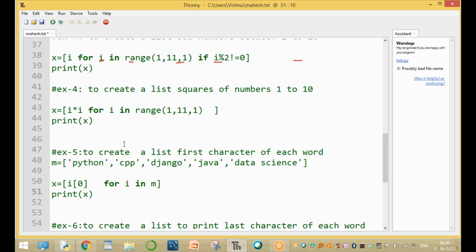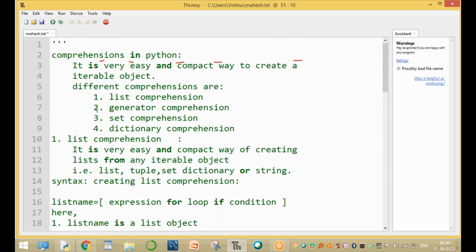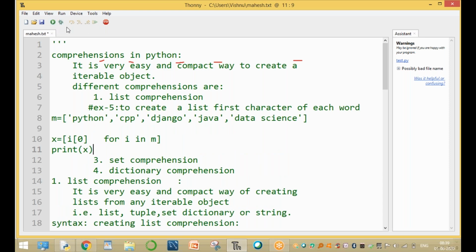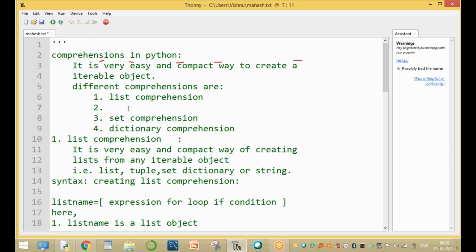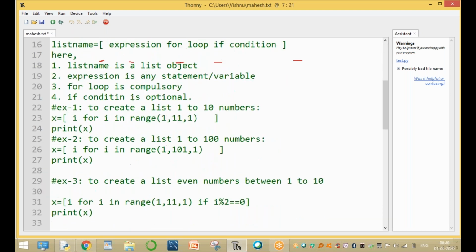We are using the tuple comprehension. Now what is tuple comprehension? Second one is tuple comprehension. Same as the list, but in the place of list comprehension, we are creating a generator comprehension, not the tuple comprehension. Sir, what is tuple comprehension?